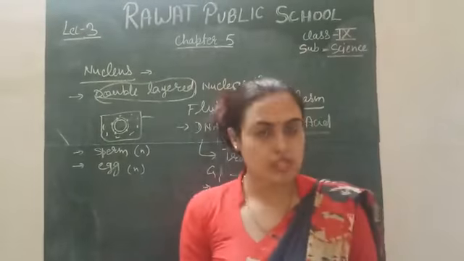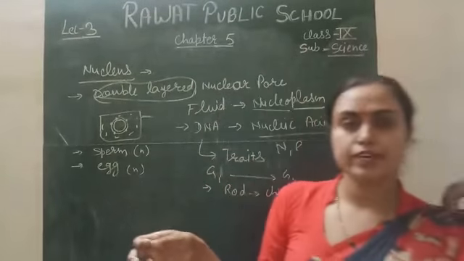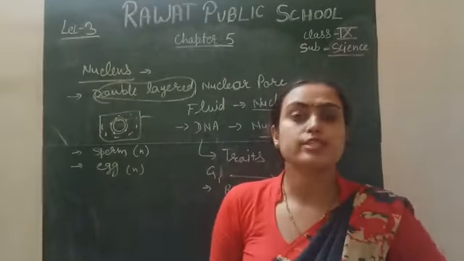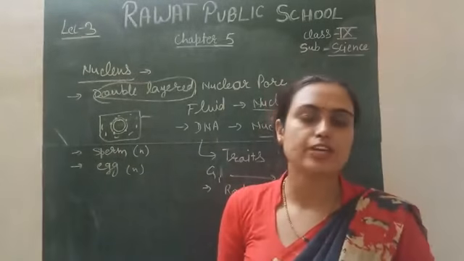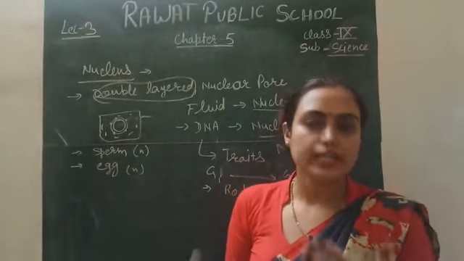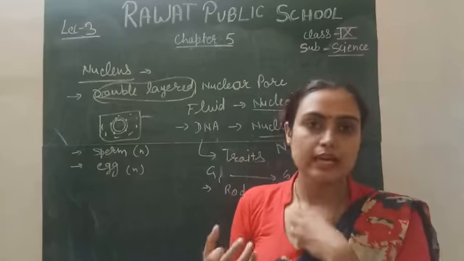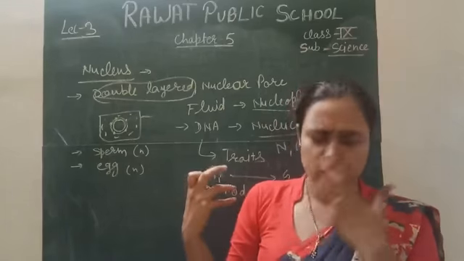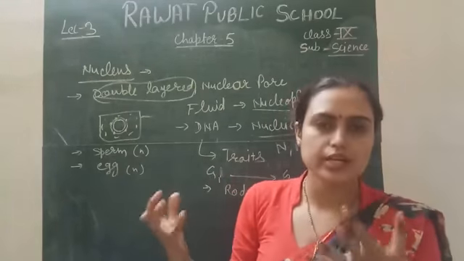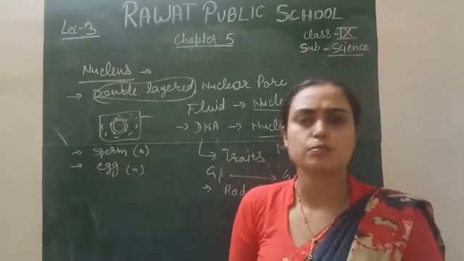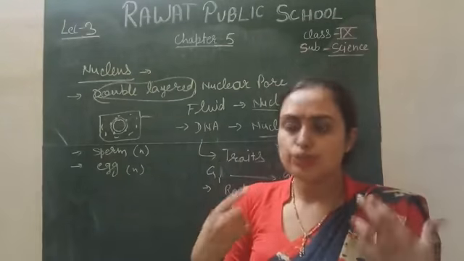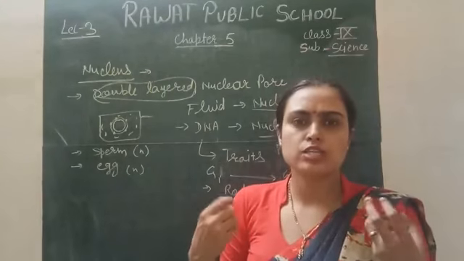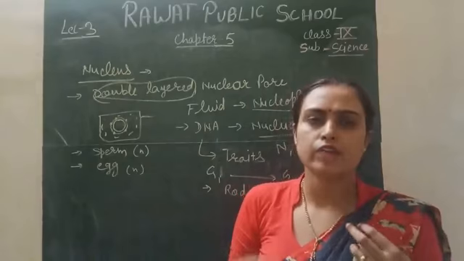So the nucleus is very important for every cell. Every cell in your body, whether it is a gametic cell or a somatic cell, always contains DNA, because the nucleus is the coordinating system of each cell. It is present in all cells, whether a somatic cell, a neuron, or an RBC, whatever kind of cell.